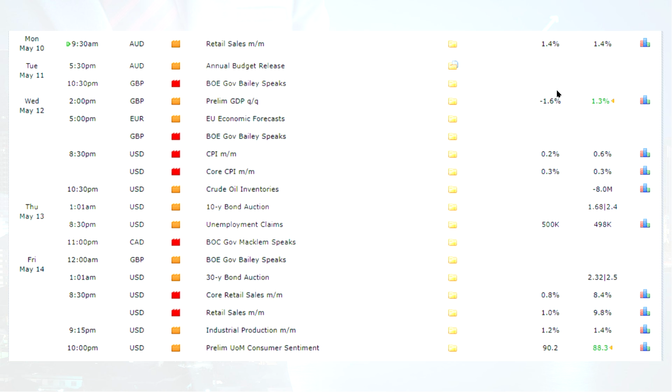So for traders, if you're going to trade, please set your stop loss point, as whenever there's news, it'll be volatile.